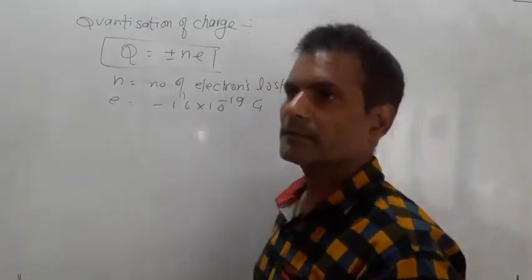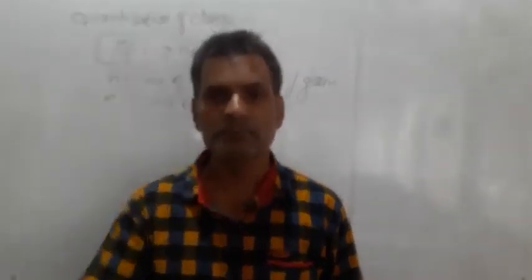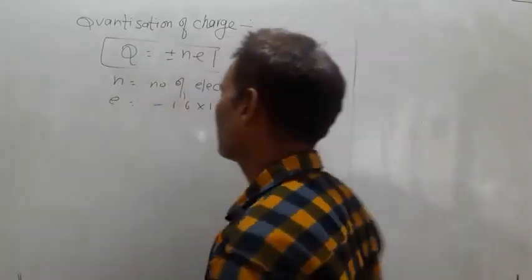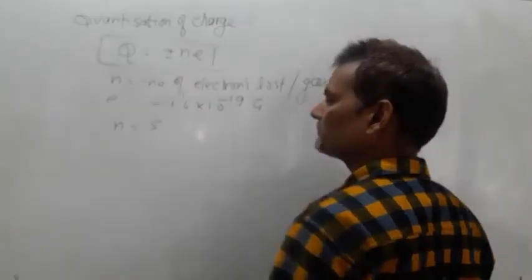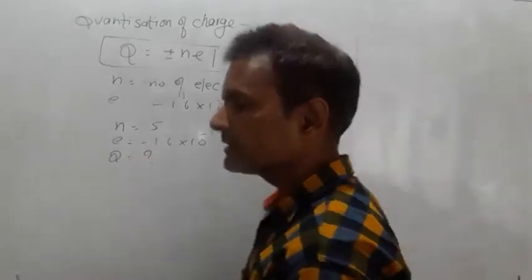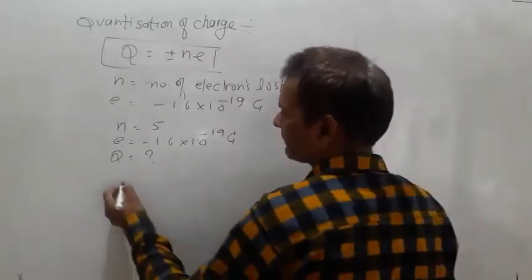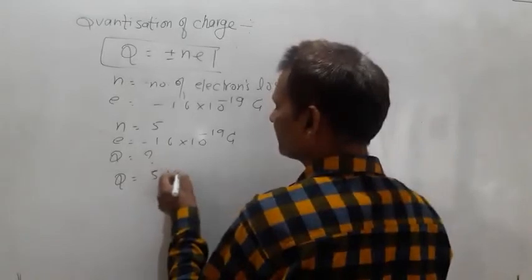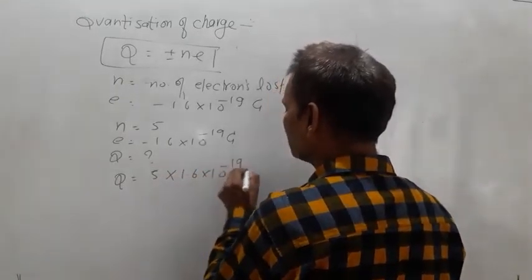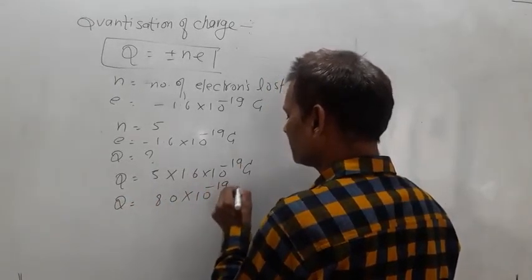Suppose any conductor donated 5 electrons to another conductor, then we will find out how many positive charges that conductor acquired. n equals 5, e equals minus 1.6 into 10 to the power minus 19 coulomb, and Q is to be determined. हम लोग यही जानना चाह रहे हैं कि उसने 5 इलेक्ट्रॉन डोनेट करे हैं तो उसको कितना चार्ज आया, पॉजिटिव चार्ज। Q equals n into e, 5 into 1.6 into 10 to the power minus 19 coulomb, that is going to be 8.0 into 10 to the power minus 19 coulomb.